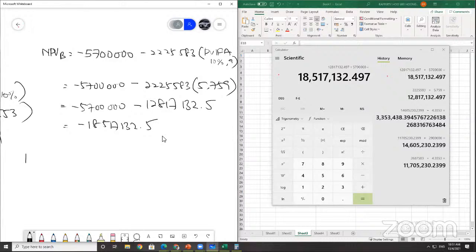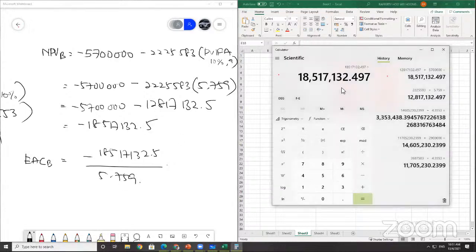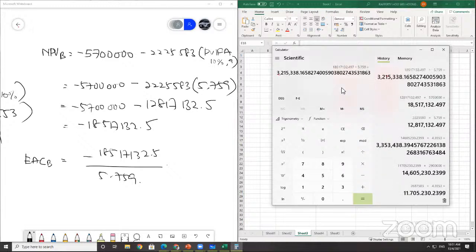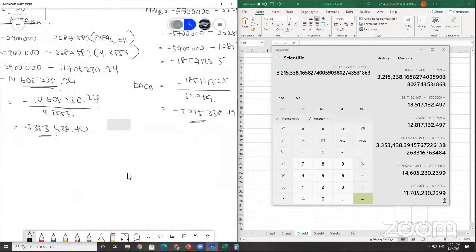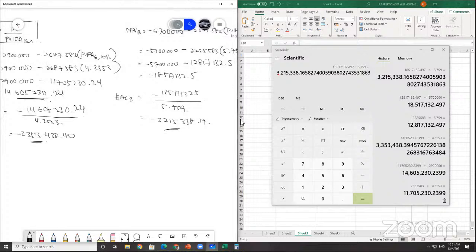Okay, so EAC B will be this figure divided by 5.759. You get negative 3,215,338.17. So which one is smaller, A or B?